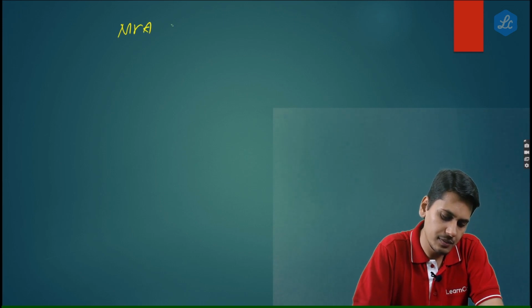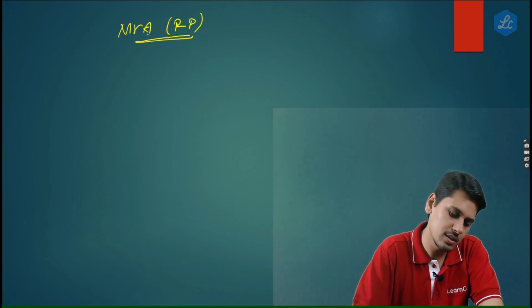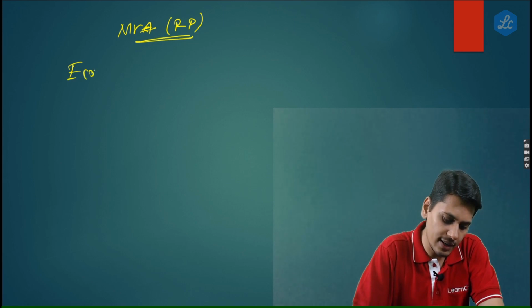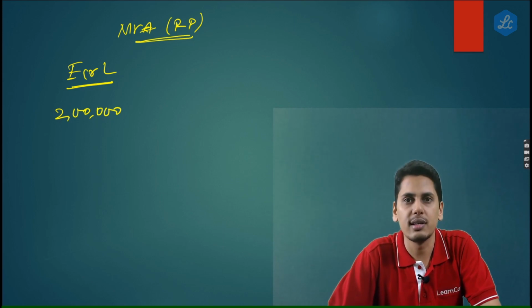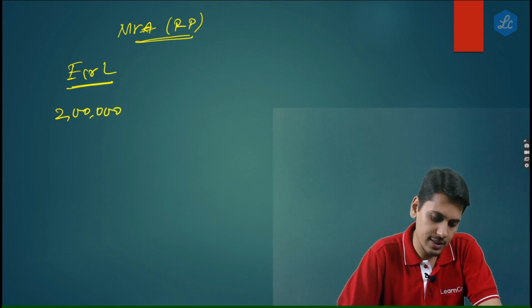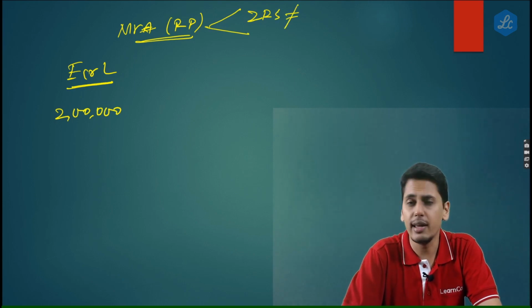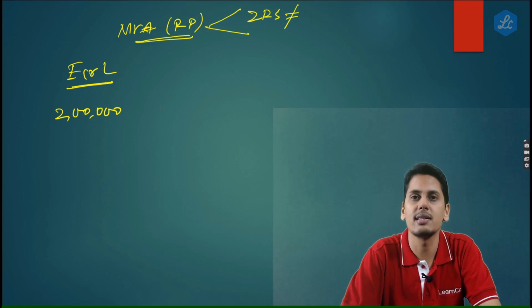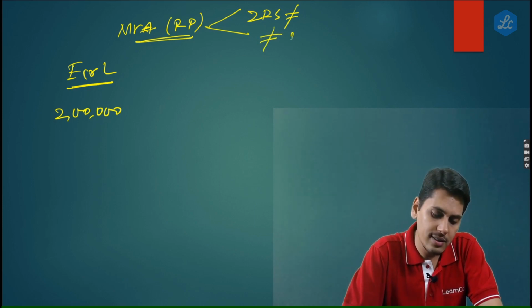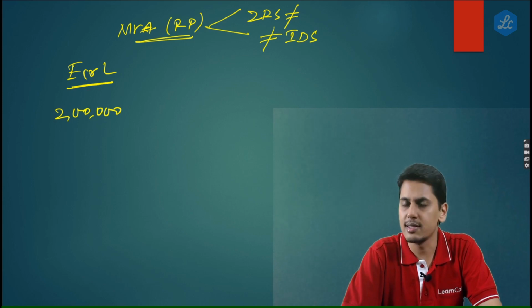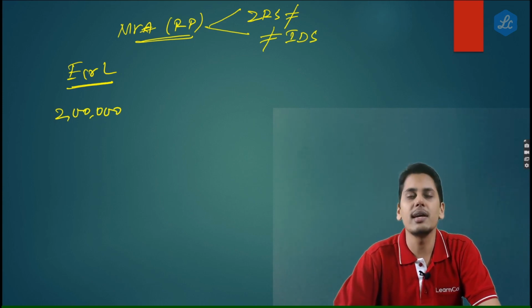Friends, the next amendment in the area of refund. Now friends, in order to understand this amendment, let's first take a case study. We'll be in a position to appreciate this amendment in a much better manner. Let's say there's a person, Mr. A, who is registered in GST. In his electronic credit ledger, he has a balance of rupees 2 lakhs. Now he is neither making any zero rated supplies, that is, he is not engaged in export of goods or services, nor is he making any supplies to SEZ, nor is his structure an inverted duty structure. He is neither having an inverted duty structure, nor is he making any zero rated supply.